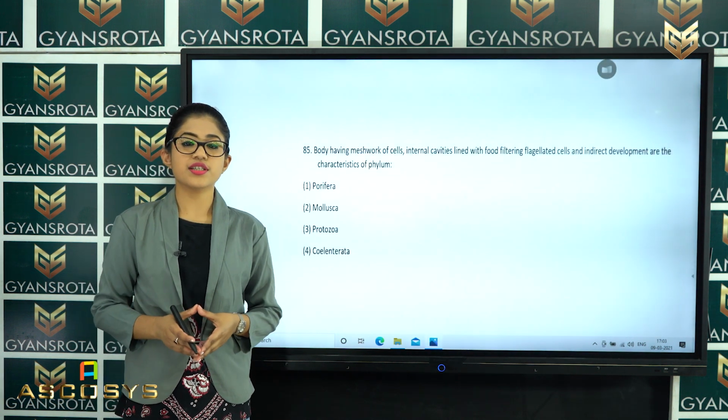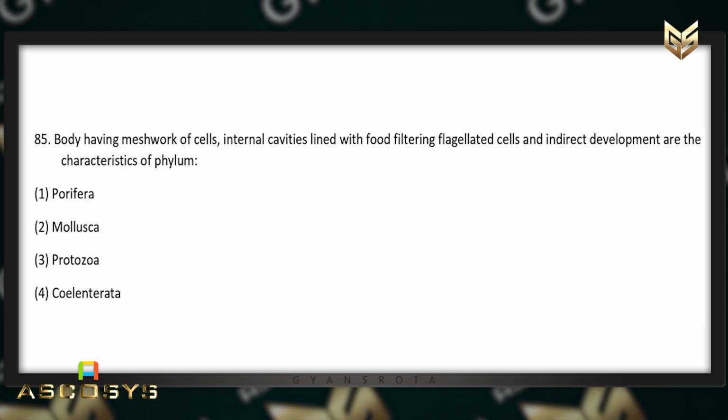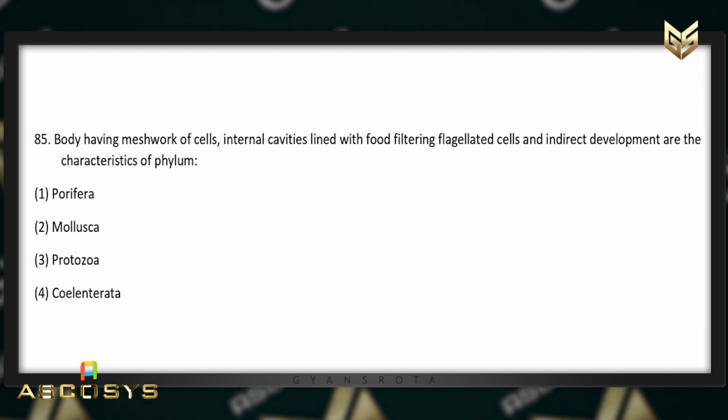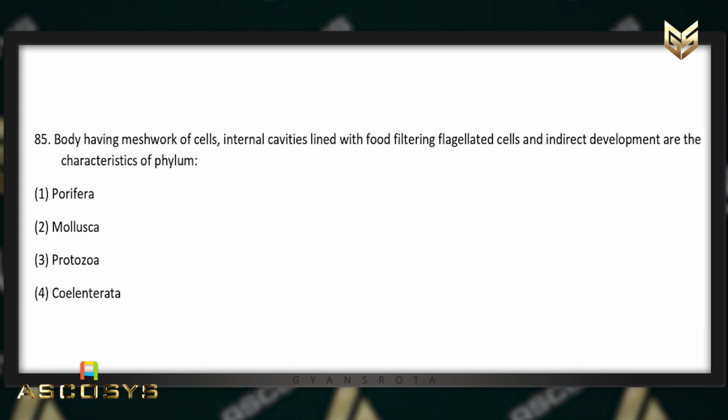Now the next question is question number 85. Body having meshwork of cells, internal cavities lined with food filtering flagellated cells and indirect developments are the characteristic of which phylum?